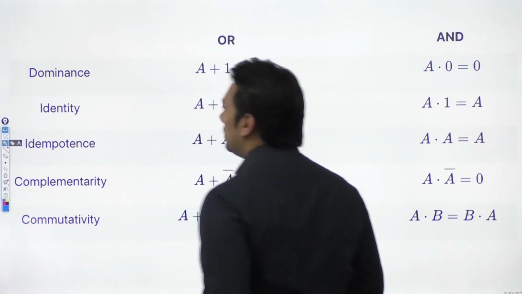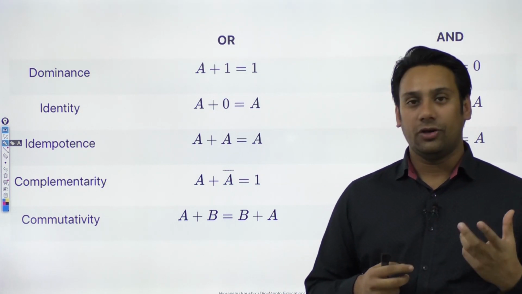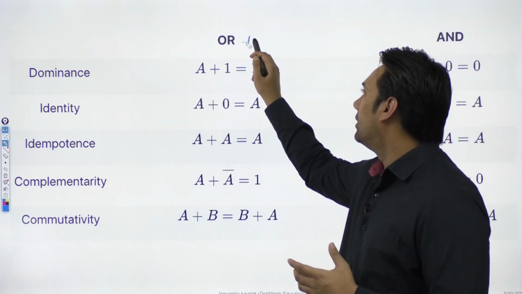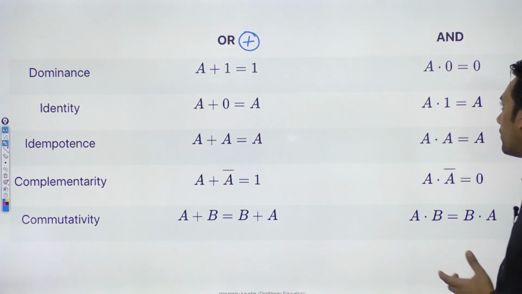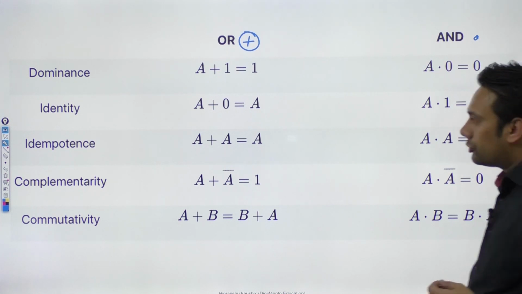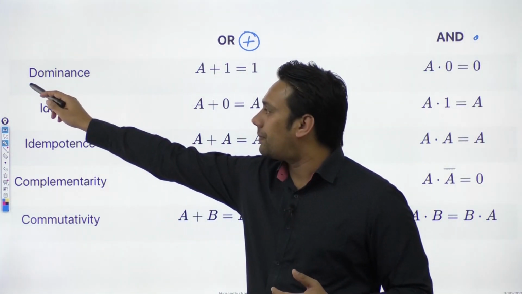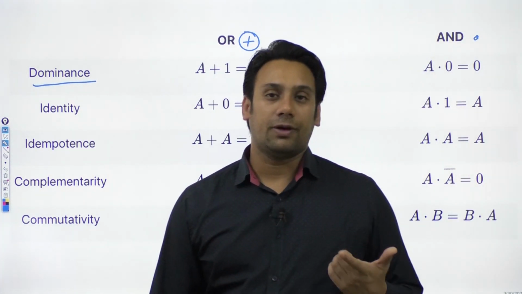So in your Boolean algebra right now we are going to represent every OR operation with the help of plus sign. यहाँ पर हम हर एक OR operation को plus sign के साथ represent करेंगे and we are going to represent every AND operation with the help of a dot sign. So the first operation, the first property here is called as dominance property.